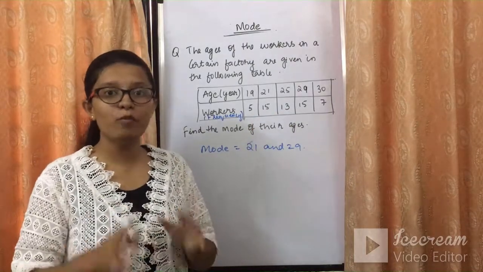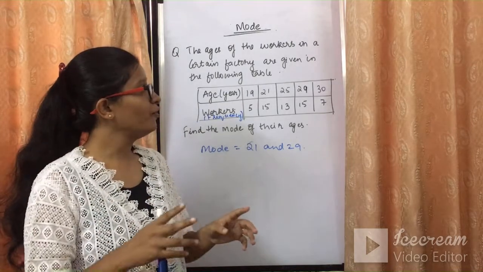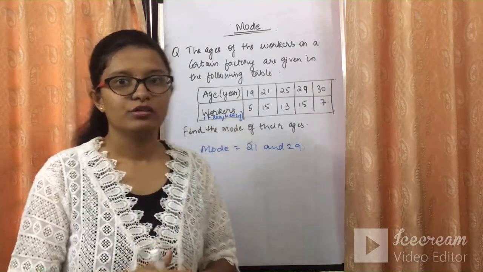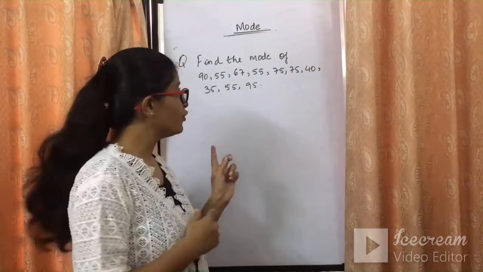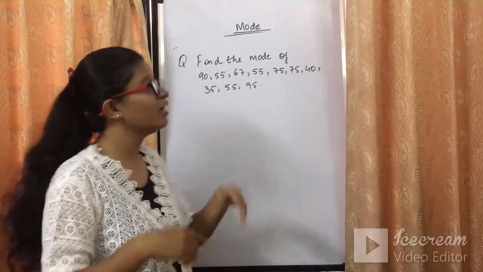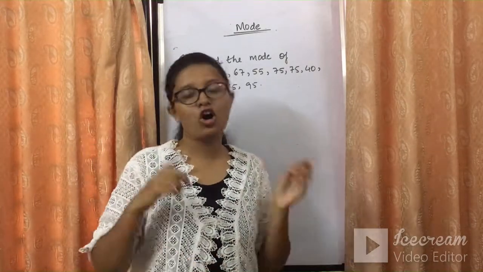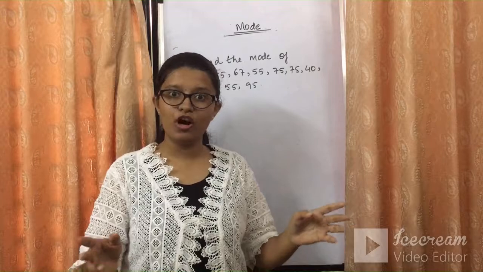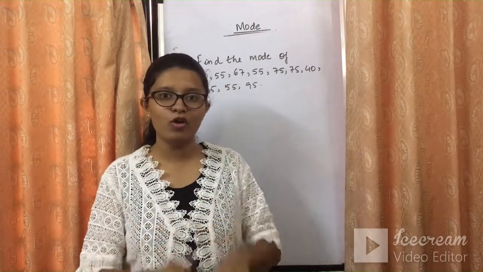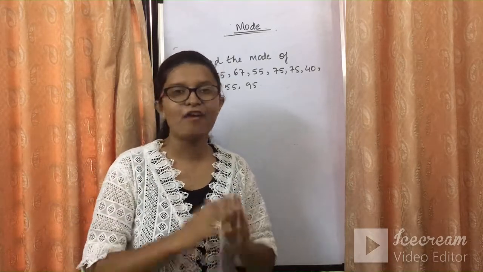I hope the median and mode concept for today's video must be clear. Now we will have a look at different types of graphs in the next video. Before we go, there is a question for you. To find the mode of the observations given here, it is very easy: just arrange them in ascending or descending order as you want, and please comment the answers for both median and mode in the comment box. Let's look at the next video for the different types of graphs we have in statistics.